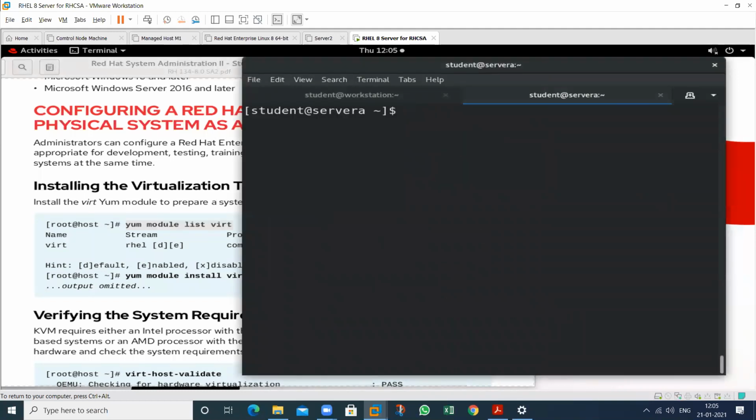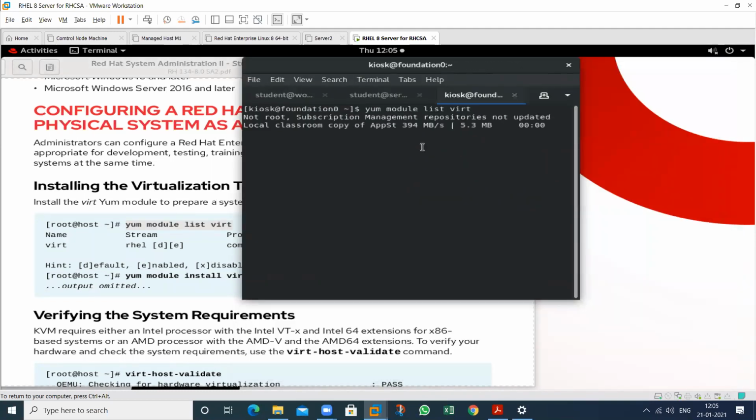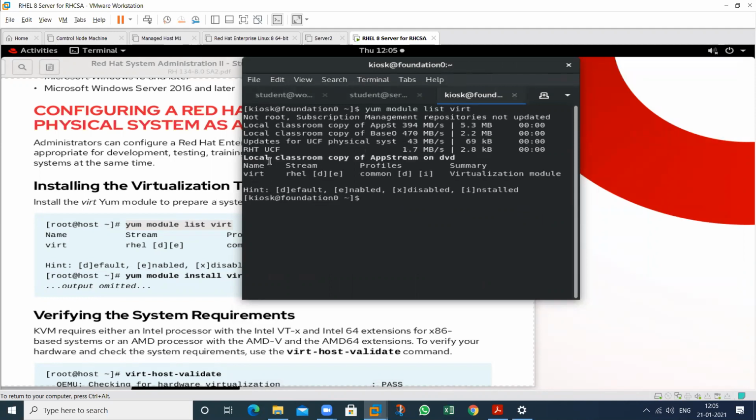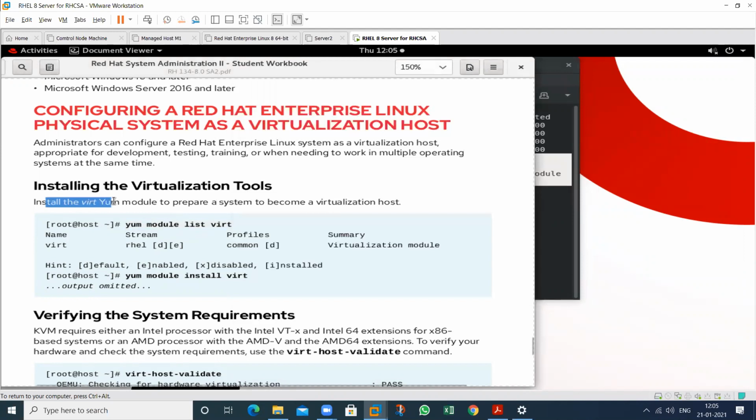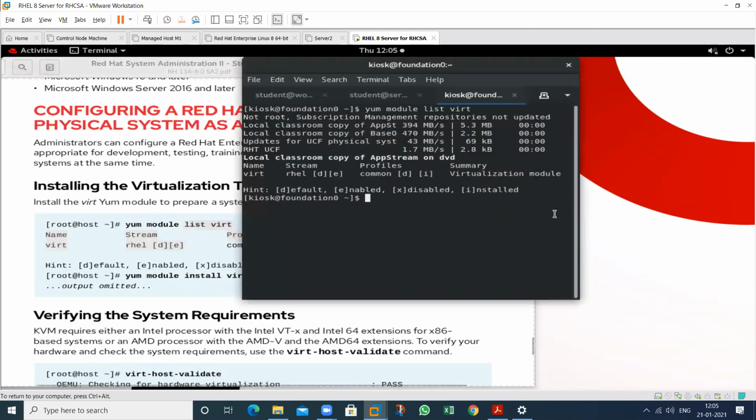See, this is already installed in my machine. So this is a module name, that is module list. But this is classroom.